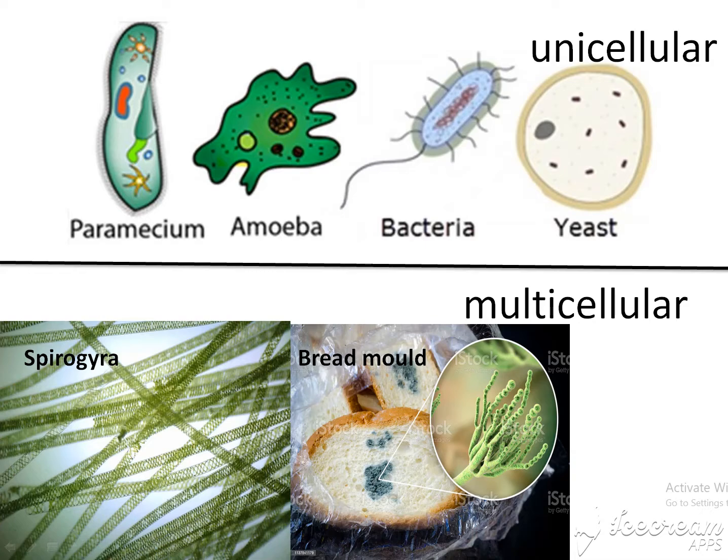And some are multicellular organisms. Multi means many. Since they are microscopic organisms, their body is made up of many cells, but we cannot see them with our naked eye. They are called multicellular microorganisms. Understand? The body is made up of many cells, but they are microscopic organisms. Examples: Spirogyra, an alga, and bread mold, a fungus. So microorganisms are of two types: unicellular and multicellular.